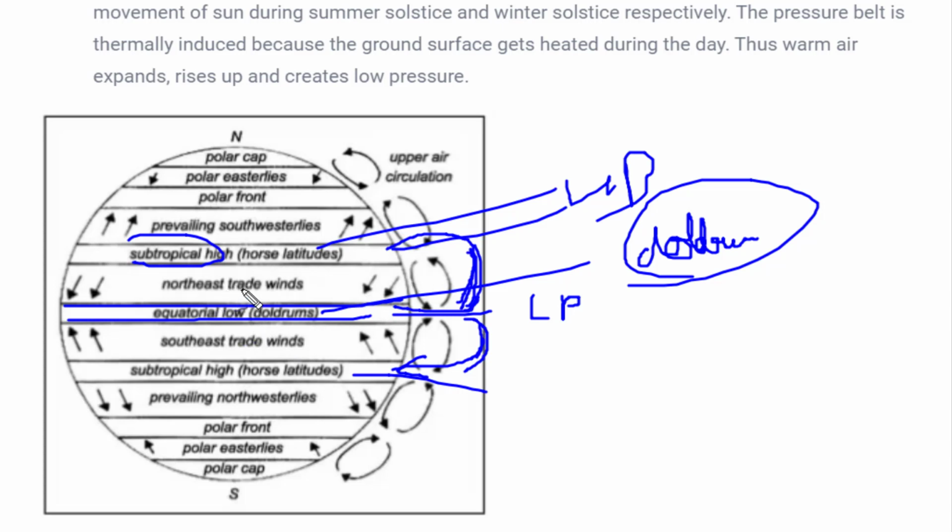Subtropical high or low pressure doesn't mean that over here the air will be very cold. It doesn't mean that. We are just comparing, a comparative analysis is done. So over here pressure would be high. Why would pressure be high? Because it is receiving a lesser amount of heat energy from the sun as compared to the equator. But again, as we saw, the air which was moving from here reached here, and it also submerged into the subtropical zone, and these are also called the horse latitudes.